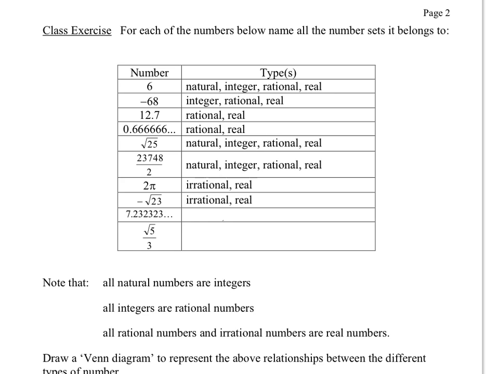So all we've got here is irrational. 7.23232323, that again is a recurring decimal, so it's going to be rational and real. And then this last one, square root of 5 divided by 3, the top is not an integer, so it's not a rational number. It's not possible to write that as an integer divided by an integer.